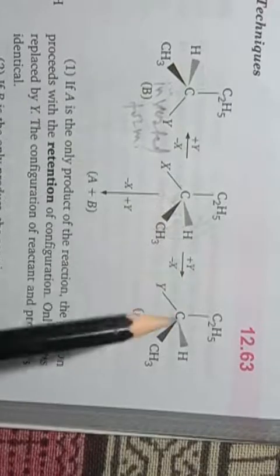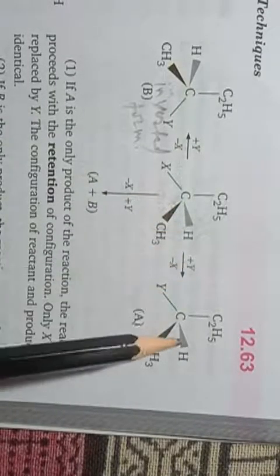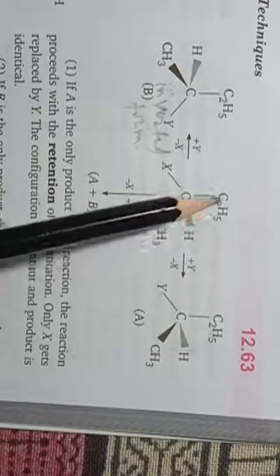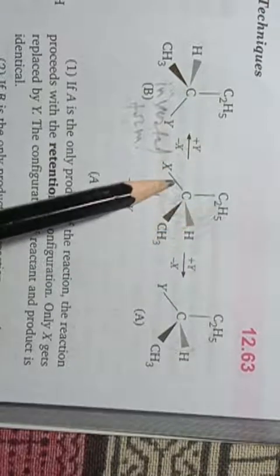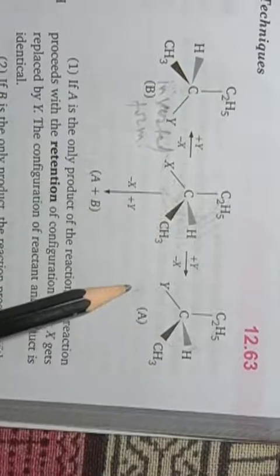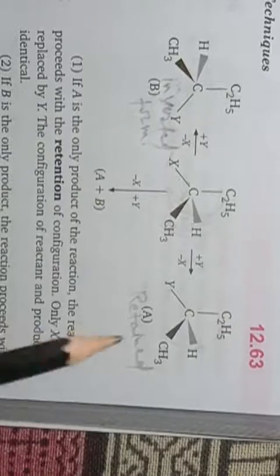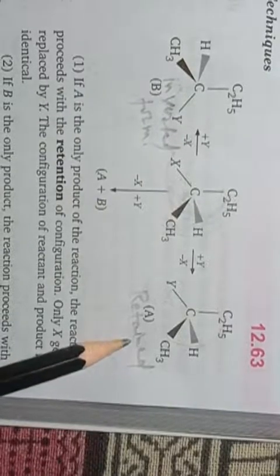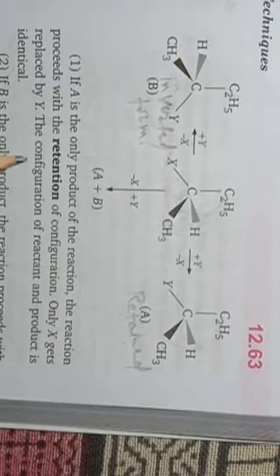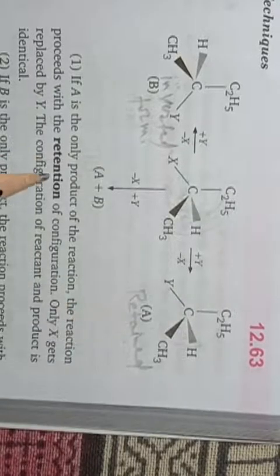Okay, and in the second way, this is the parent molecule or base molecule, and after reaction it is converted into a molecule which has the same configuration as present in the parent molecule. Okay, so due to the similarity in configuration, this will be known as retained form, and the formation of retained form is known as retention. Okay students, retained form, retention.